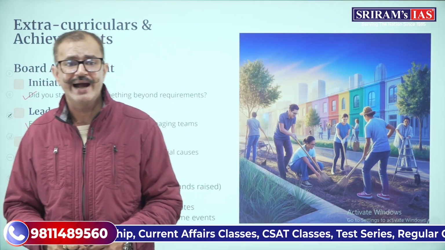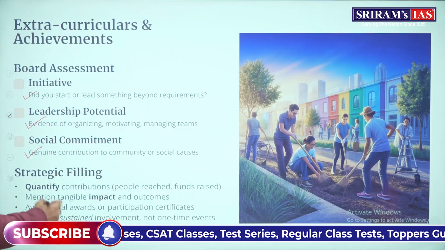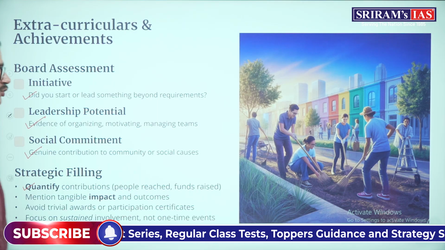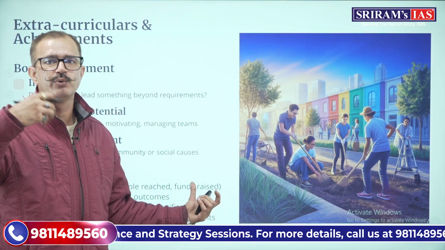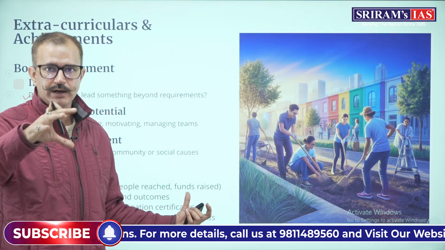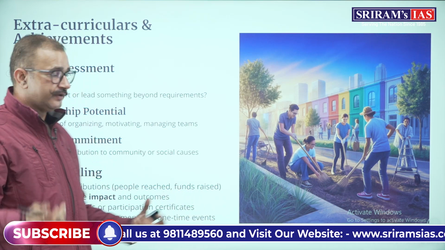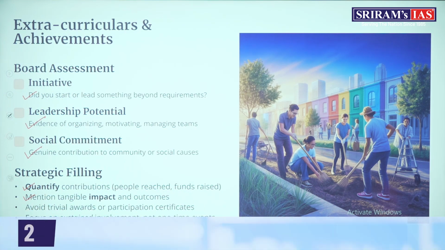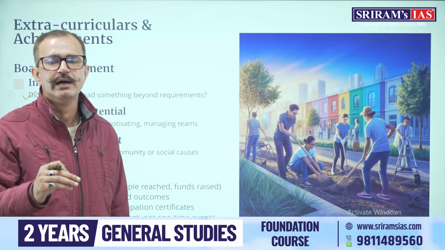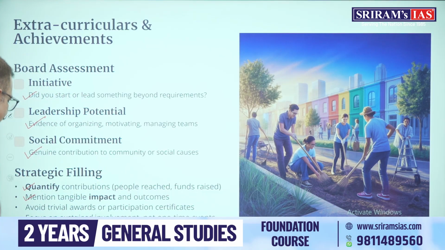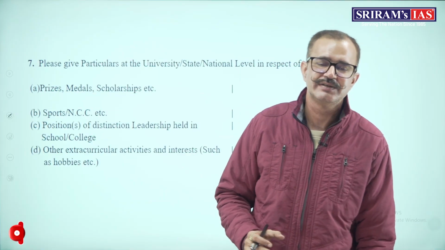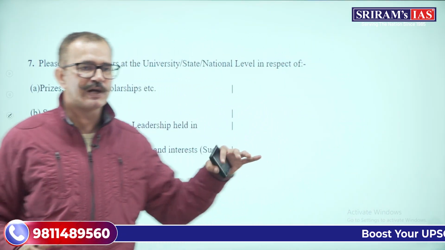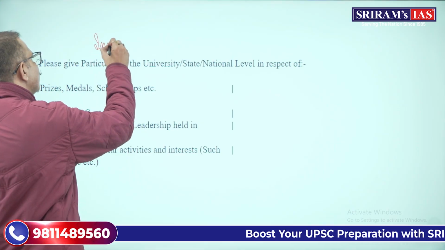When you are writing anything about your extracurriculars or achievements, please remember to quantify your contribution. How many people have you reached? How many funds have you been able to raise if you were into a fundraiser? At the same time, mention the tangible impact and outcomes that you got because of these extracurricular activities. Avoid trivial awards and participation, and focus on sustained involvement and not one-time events where you have participated. This is the most important part of your DAF.